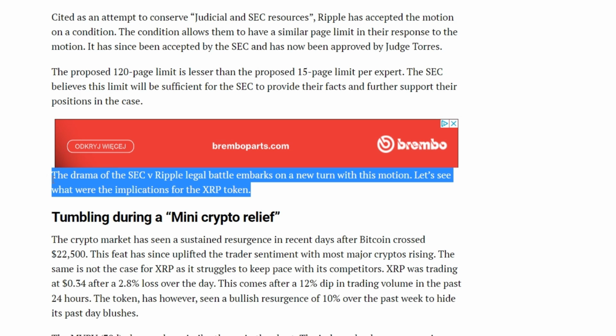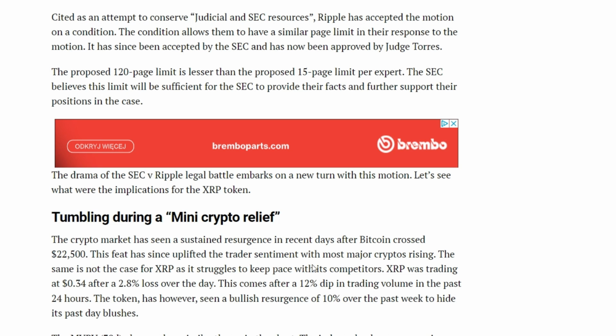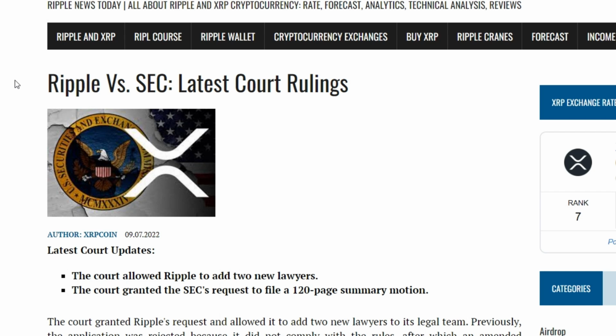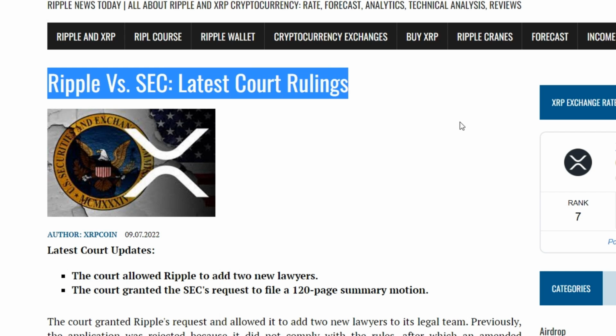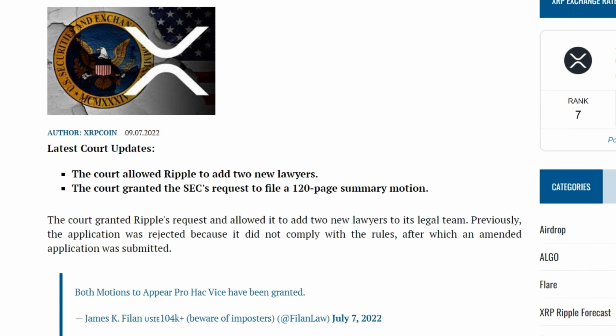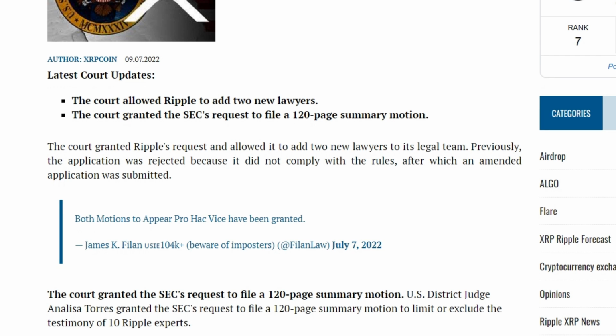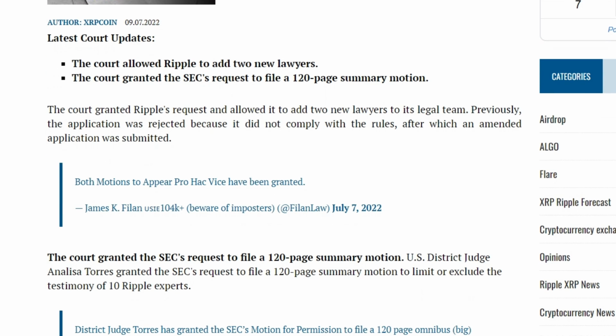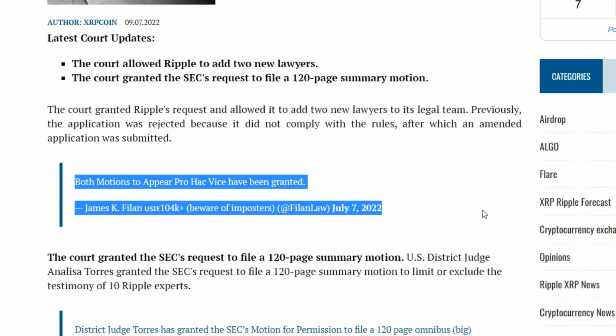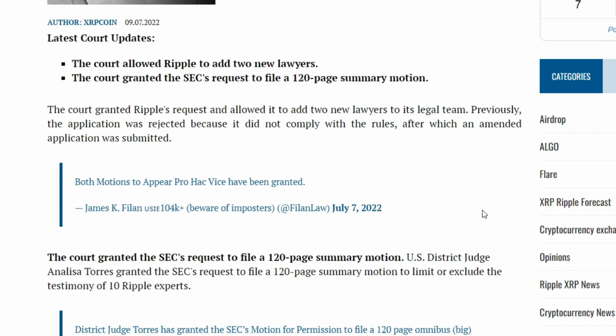With this move, the drama of the court battle between the SEC and Ripple is taking it to a new level. Let's see what the consequences were for the XRP token. The court granted Ripple's petition and allowed her to add 2 new lawyers to her legal team. Earlier, the petition was rejected because it did not comply with the rules, after which an amended petition was filed. Both motions to appear pro hac vice have been granted. The court granted the SEC's request to file a 120-page, consolidated petition.